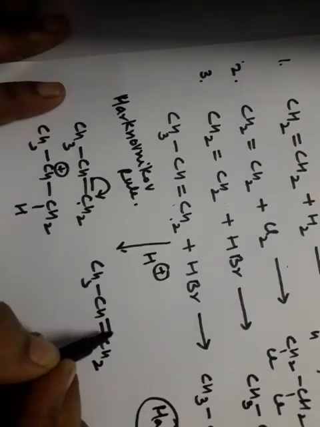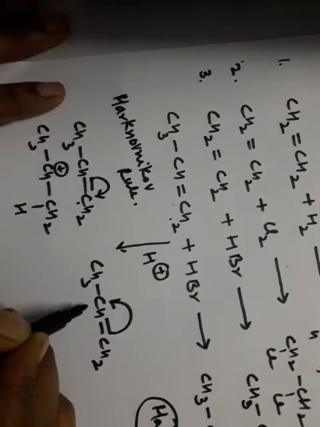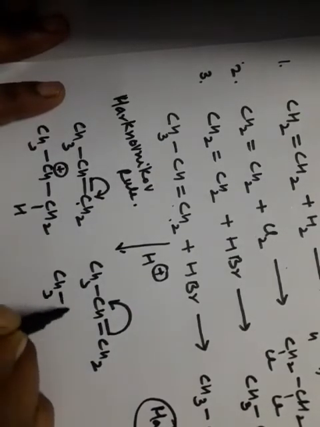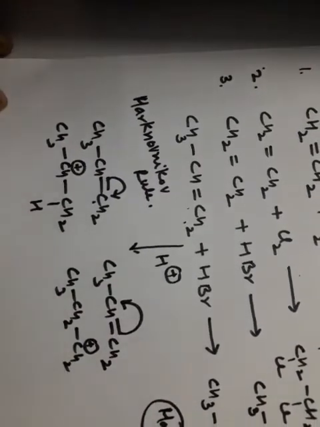And in the second condition, if these pi electrons are shifted to that carbon atom, this carbon becomes positively charged and this carbon becomes negatively charged, and the proton attaches to the negative side. Two intermediates are formed after gaining this electrophile.